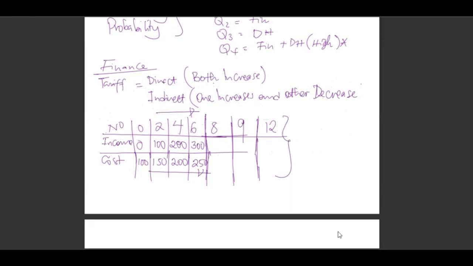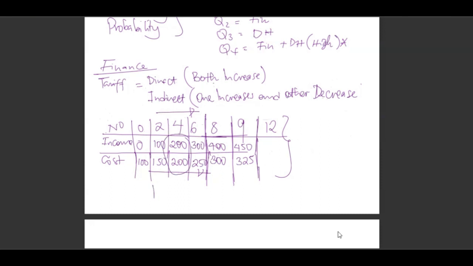For 8, it will be 400, and the cost is 300. Whereas 9, we have 450. The cost is 325. You see that? All right. The most interesting part here, they usually come. Now they might ask you what is the break-even point. The break-even point is at 4 items.